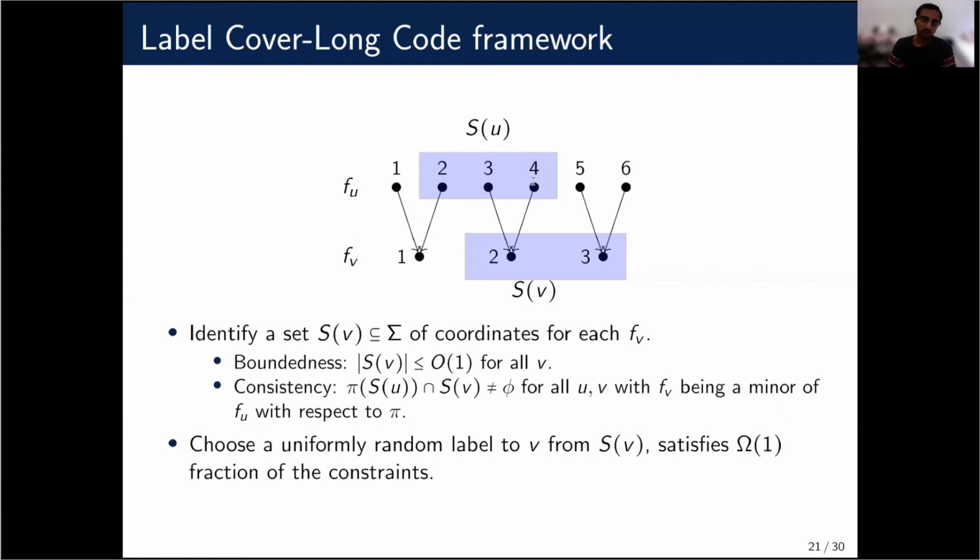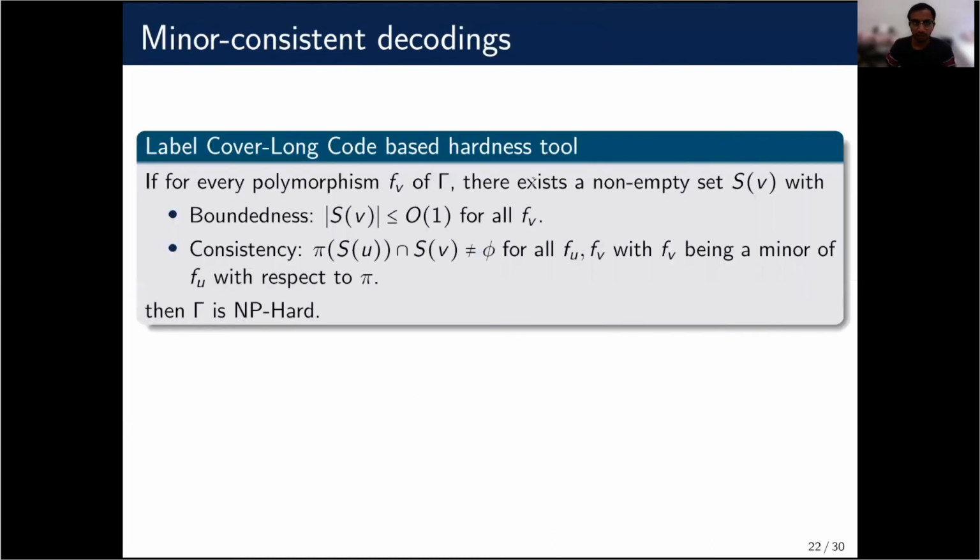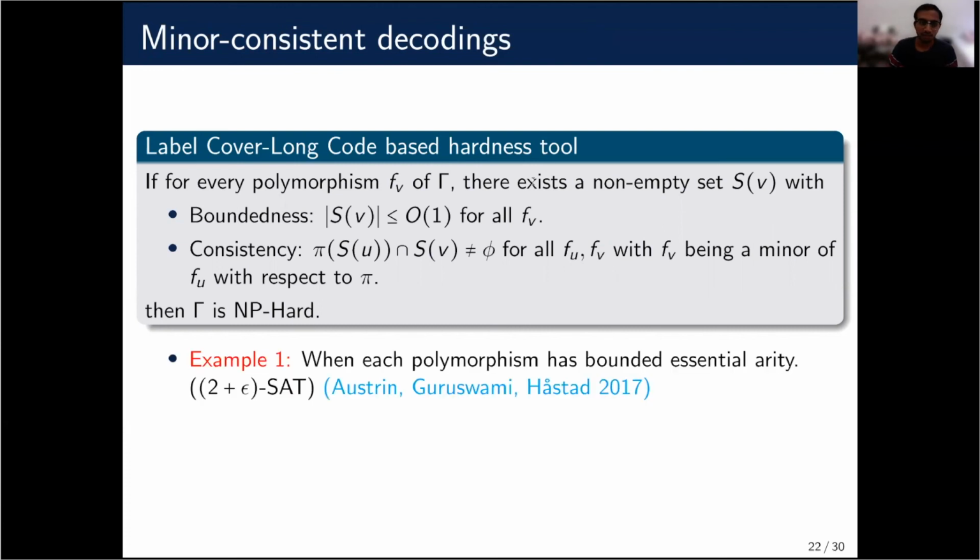Okay, so once we have this type of decoding for every f, we can just pick a uniformly random label for v from S(v). This will satisfy a constant fraction of constraints. And if for every polymorphism we can achieve these two properties, then the polymorphism gamma is NP-hard using this whole label cover long code framework. And this idea is used in many settings in PCSP so far.